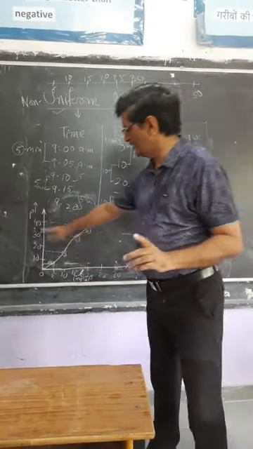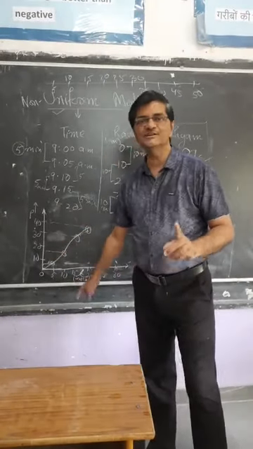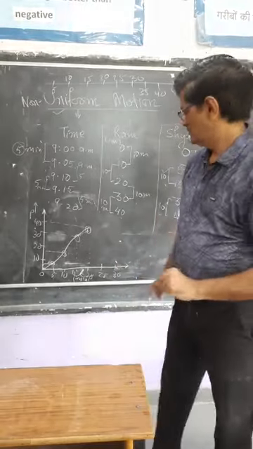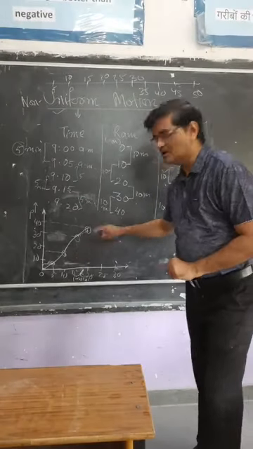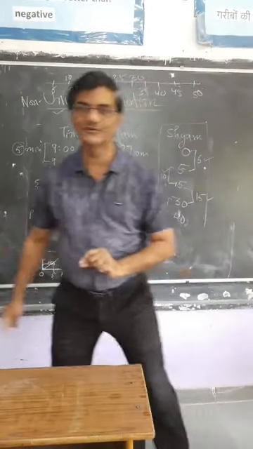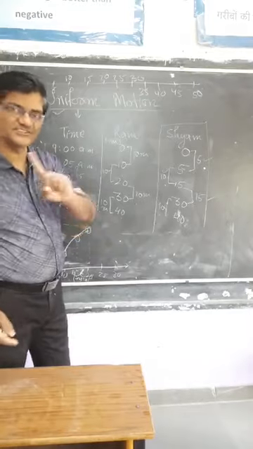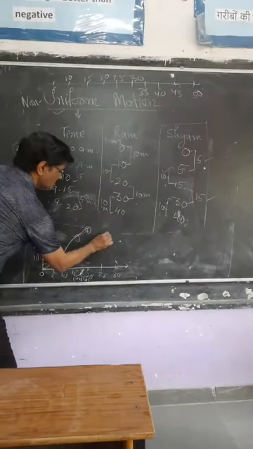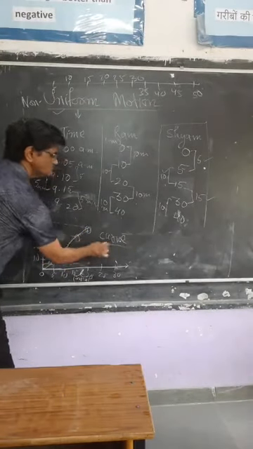And the position-time graph for non-uniform motion is a curve. What do you call it? Curve. Not a straight line, but it is a curve.